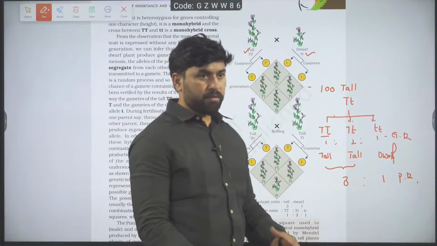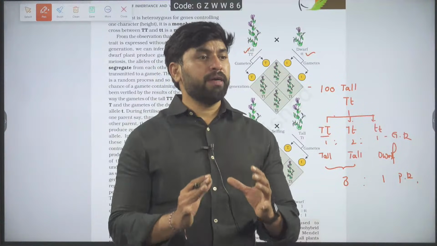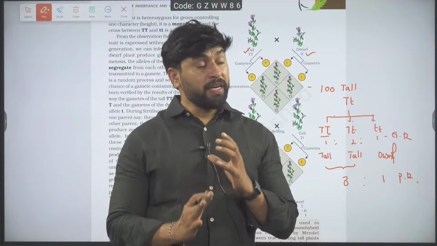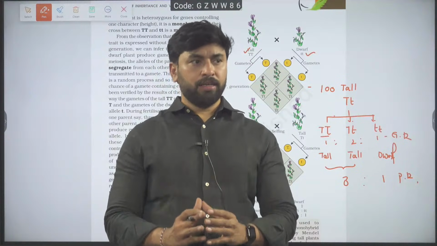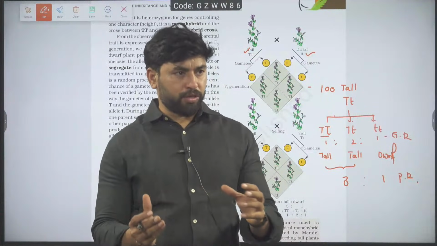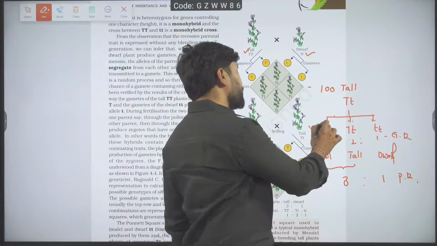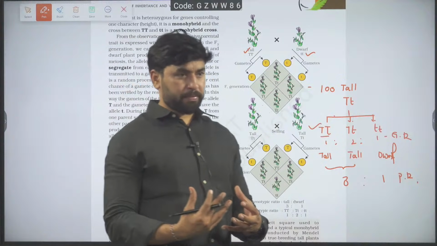Careful: the phenotypic ratios were given by Mendel. Mendel said 75% are dominant, 25% are recessive, which is nothing but the 3:1 ratio. Later, genotypic ratios were provided by Reginald C. Punnett.